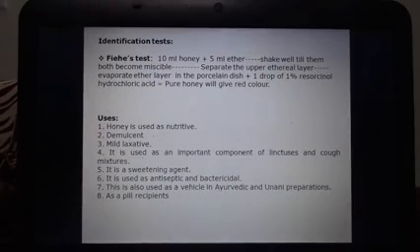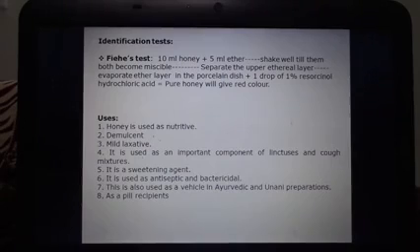To identify honey, we can use the Fiehe's test, in which we take 10 ml of honey solution and add 5 ml of ether. Then we shake till both become miscible. After that, we separate the ether layer and evaporate it in a porcelain dish, to which we add 1 drop of 1% resorcinol in hydrochloric acid. Pure honey will give a red color. If it does not give the red color, it means it is impure.